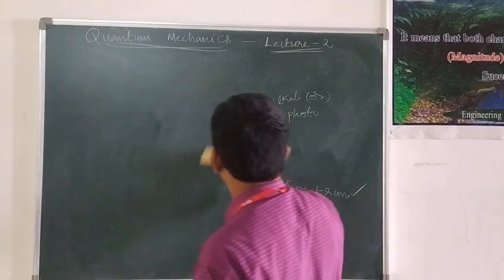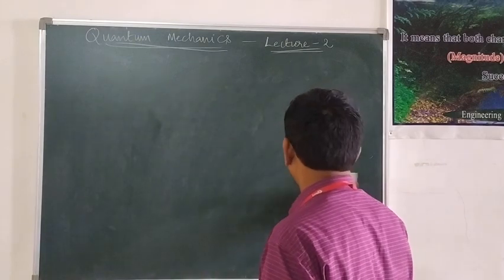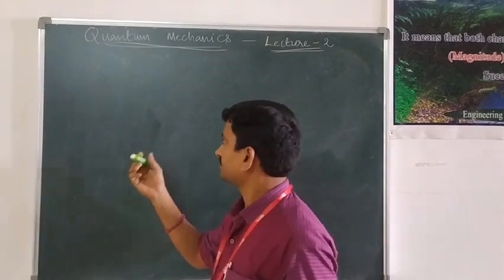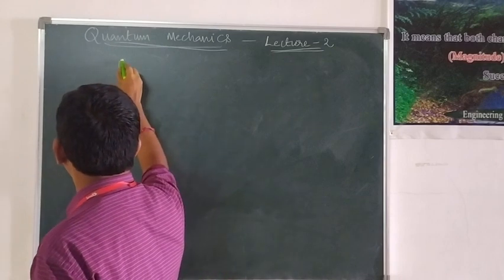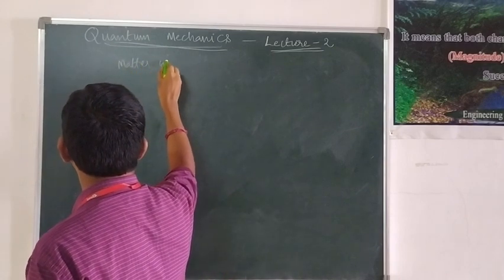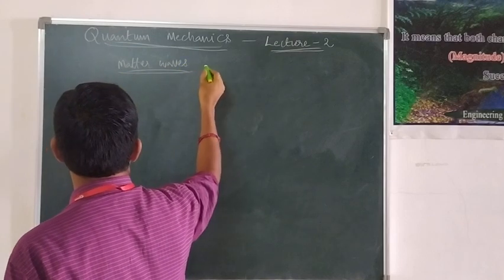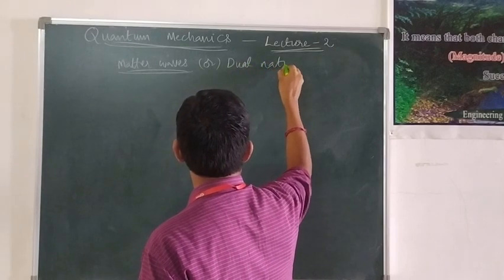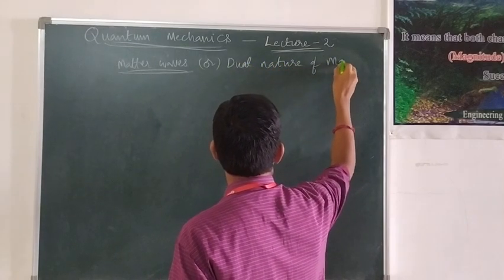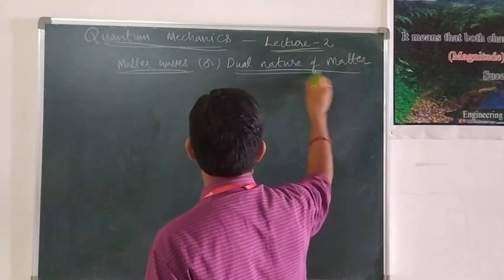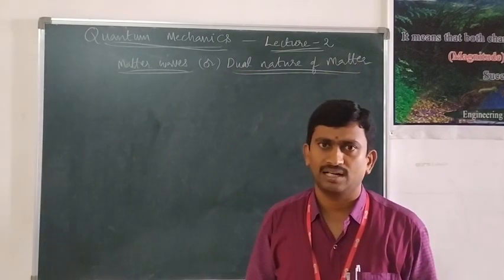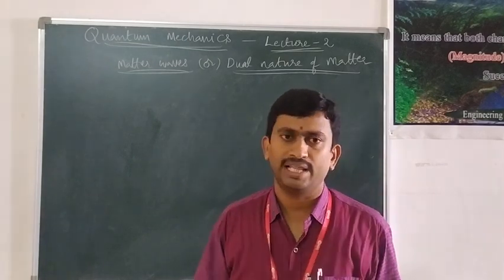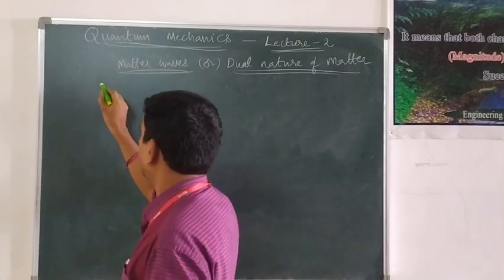That is matter waves, or the dual nature of the particle. This dual nature of matter was initially proposed by a scientist named de Broglie.